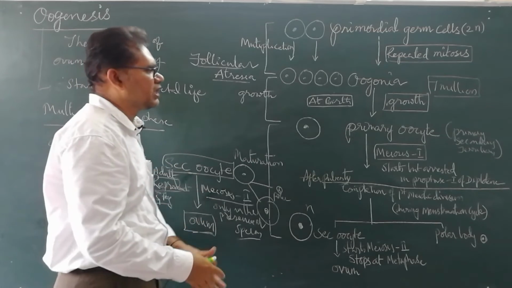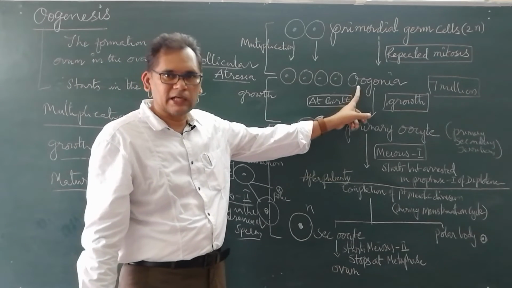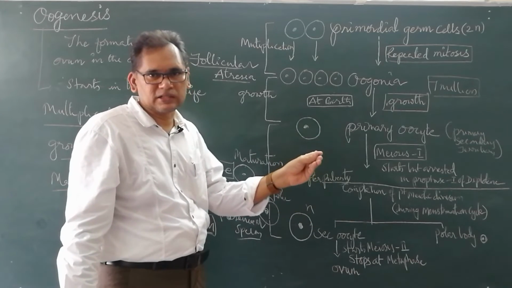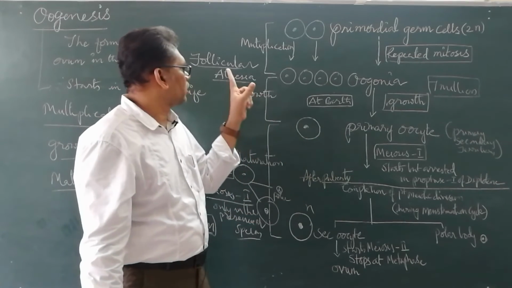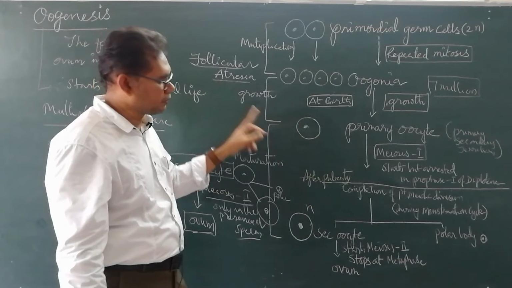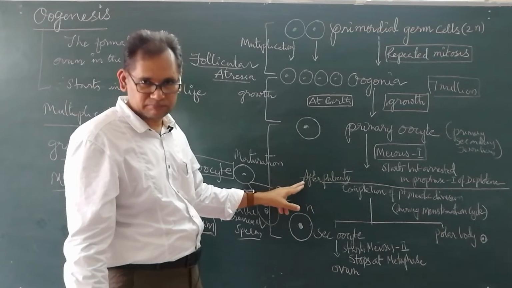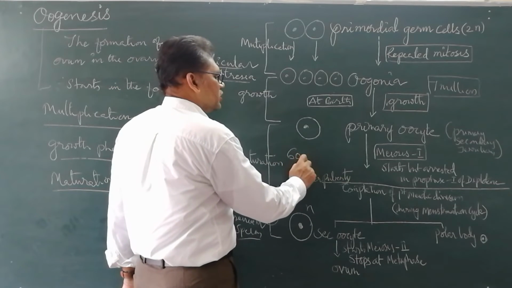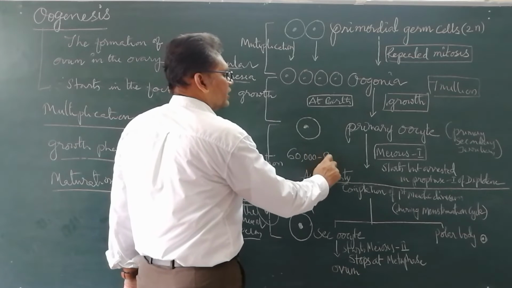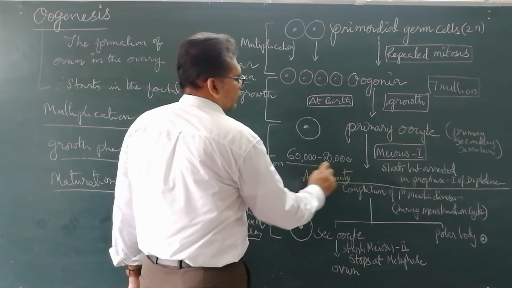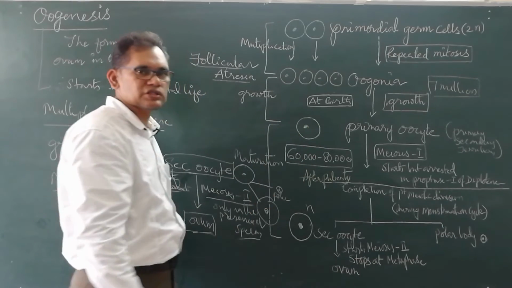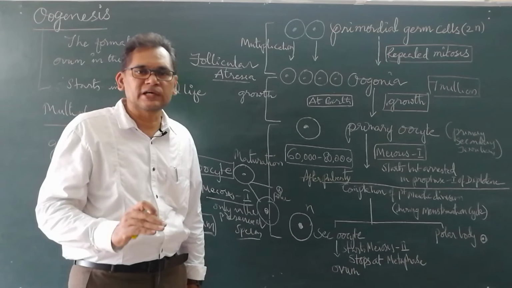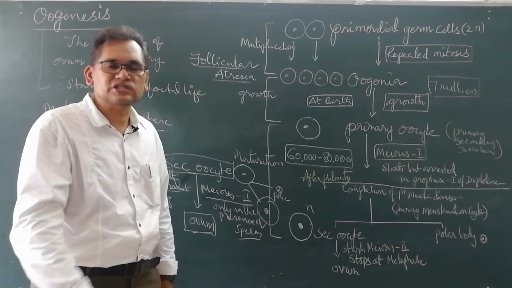The degeneration of oogonia formed in the fetal life up to puberty. This degeneration of follicles is what we call follicular atresia. It means that when the female reaches puberty, only 60,000 to 80,000 remain in the ovaries.